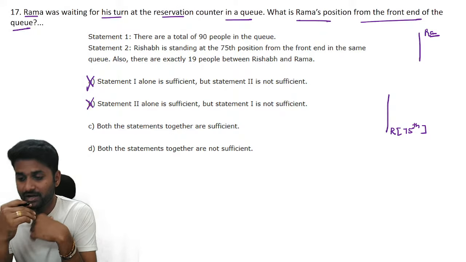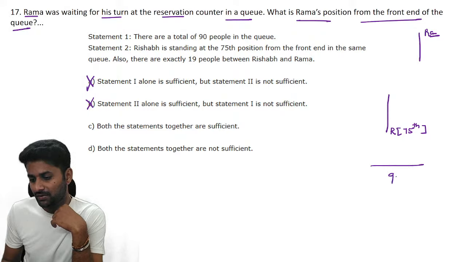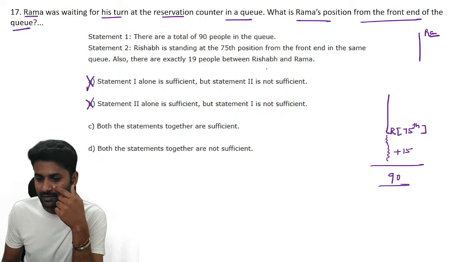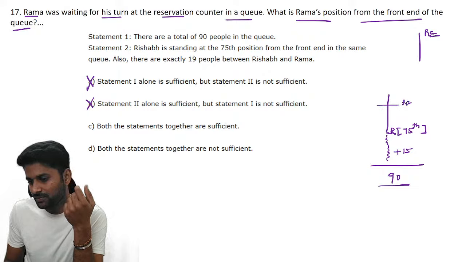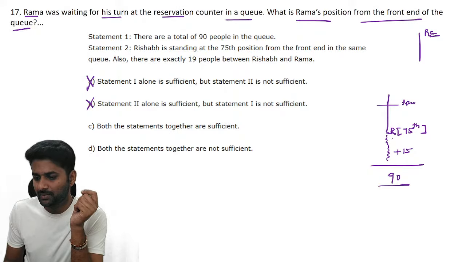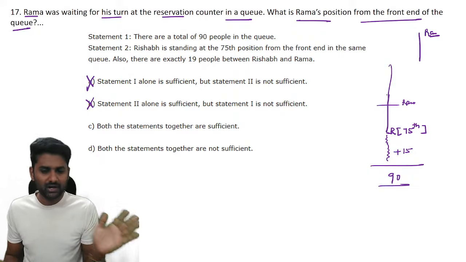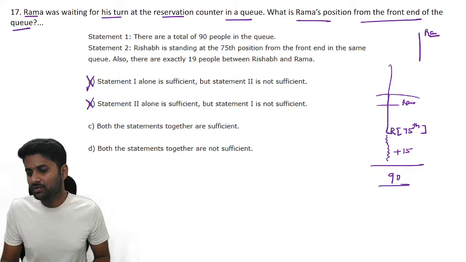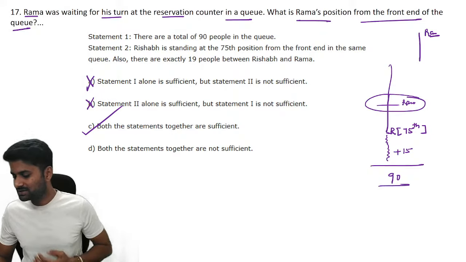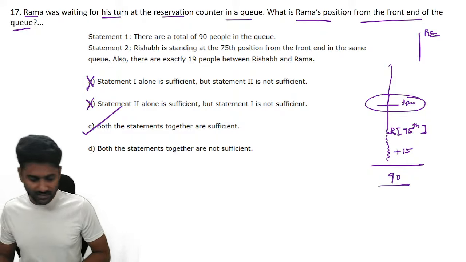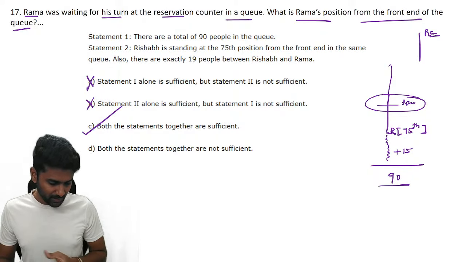But if you take 1 and 2 together, and the total value is 90, right? So Rishabh is 75th, means after Rishabh we have how many people? 15. And they clearly mention that there are 19 people between Rishabh and Rama. So definitely Rama should be before Rishabh. So according to this information, we can identify Rama's position from the front end. We don't want the number, but we can figure out the solution by combining both statements. That is the answer we needed. Is this clear? If I combine both pieces of information, yes, you can find this answer.